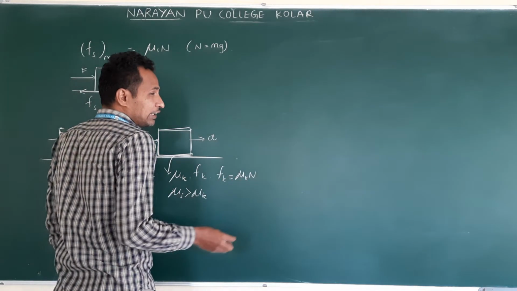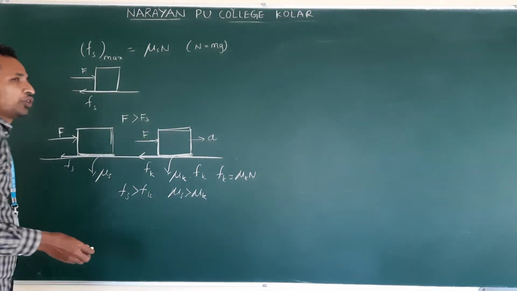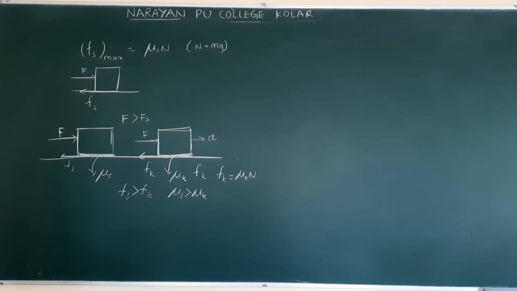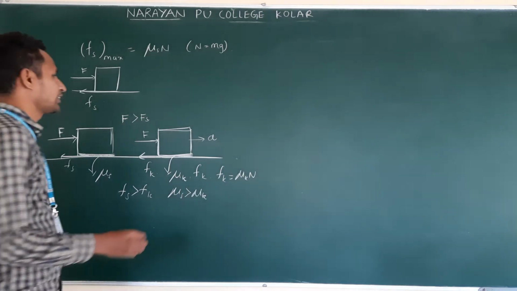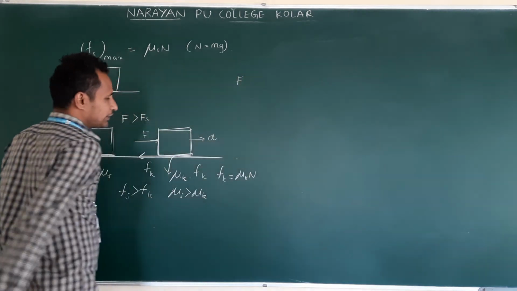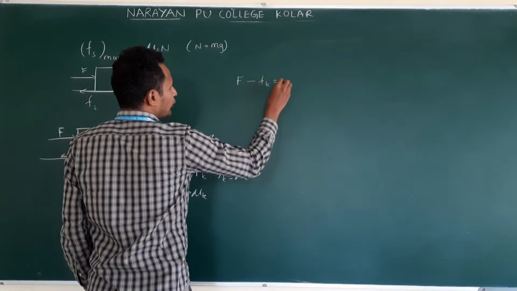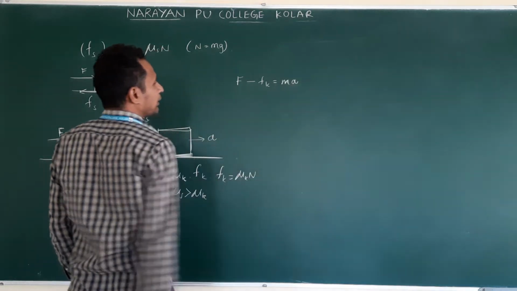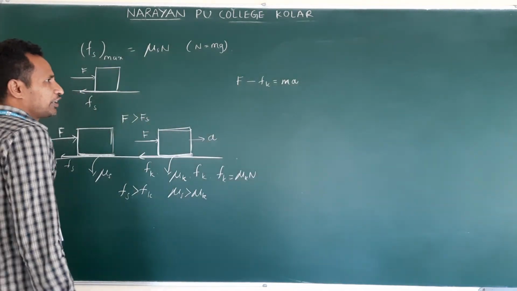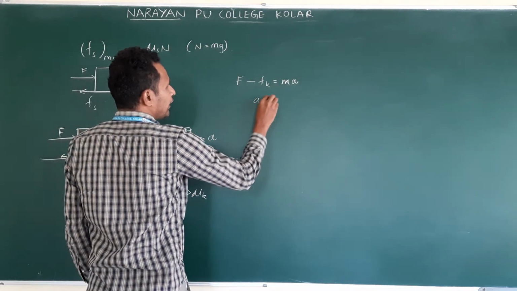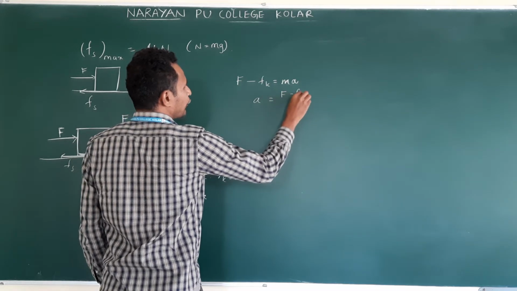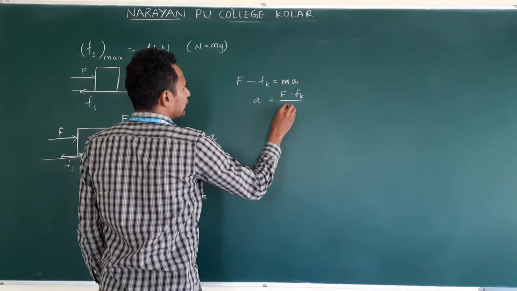According to Newton's second law, when an external force is there, if the net force is not zero, the body accelerates. F is acting in the forward direction, Fk is acting in the backward direction. This is equal to m into a. Clear? If you want to calculate a, a is equal to F minus Fk by m.